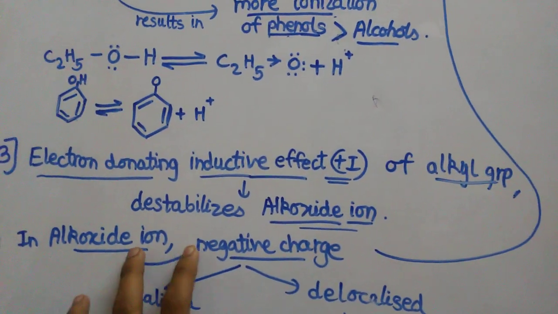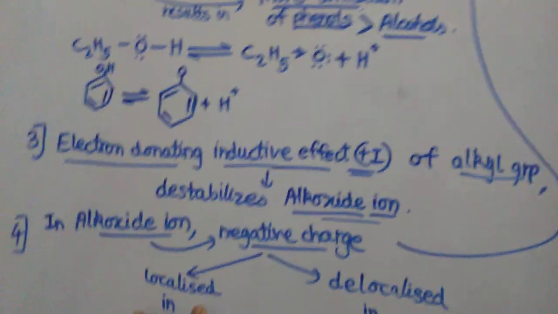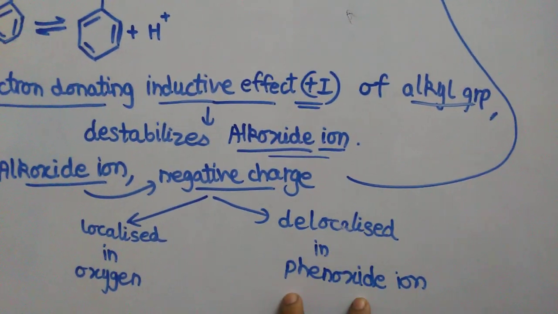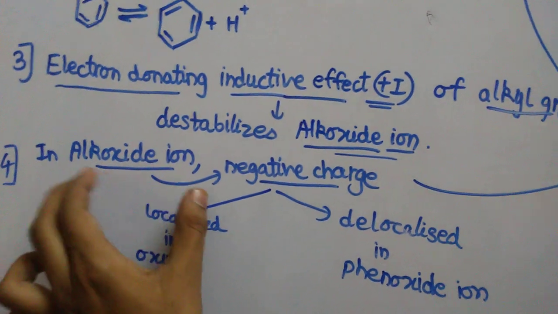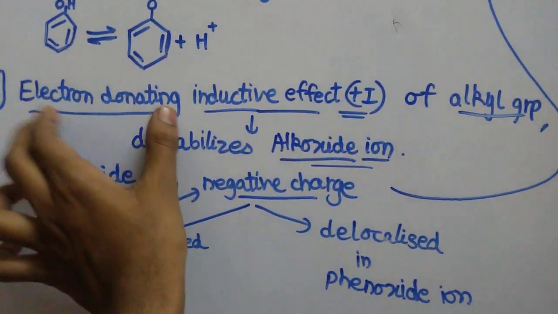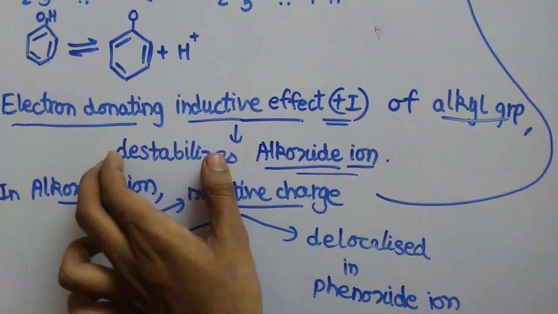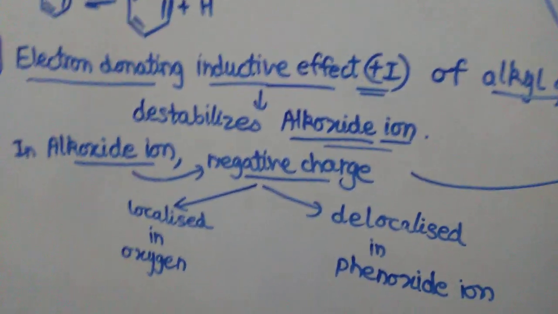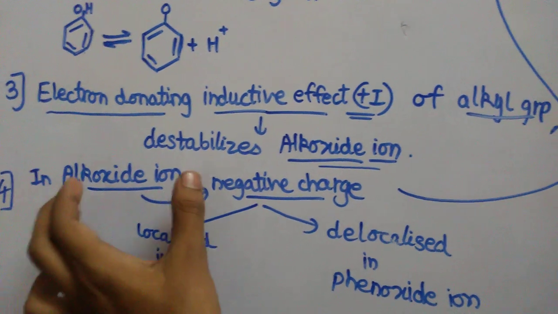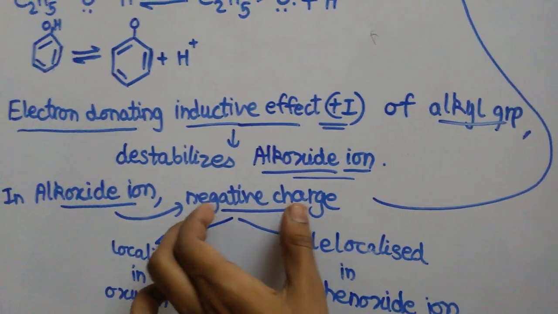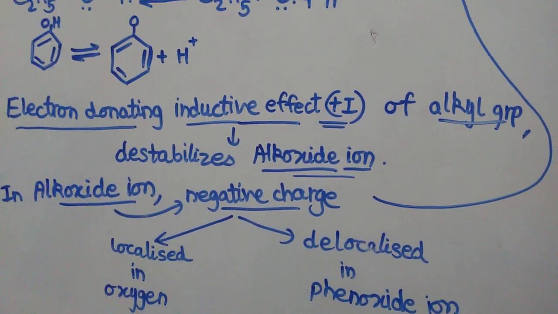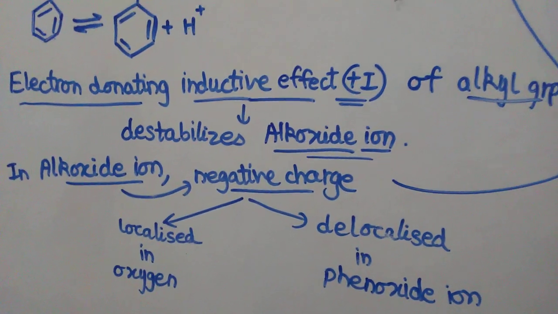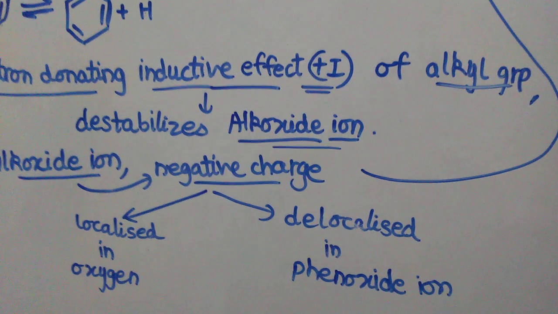In alkoxide ion, negative charge is localized in oxygen and delocalized in phenoxide ion. As the electron donating inductive effect destabilizes alkoxide ion, this effect affects the alkoxide ion in the following form. Negative charge is localized in oxygen and delocalized in phenoxide ion.